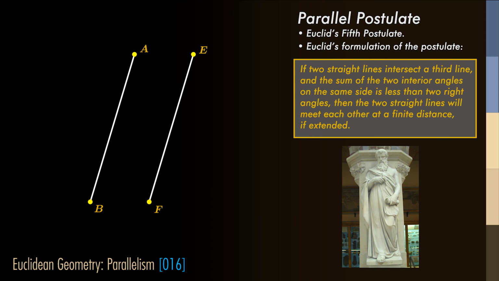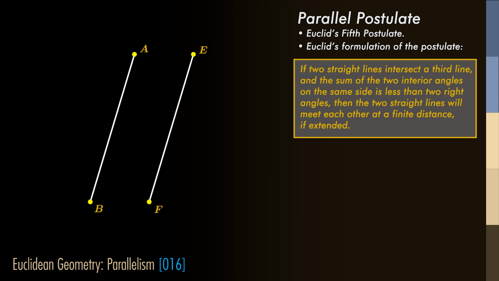Actually, though we call it that, Euclid doesn't mention the word parallel at all in it. Euclid formulated this postulate in the following manner. If two straight lines intersect a third line, and the sum of the two interior angles on the same side is less than two right angles, then the two straight lines will meet each other at a finite distance, if extended. As you can see, no mention of parallel lines anywhere.